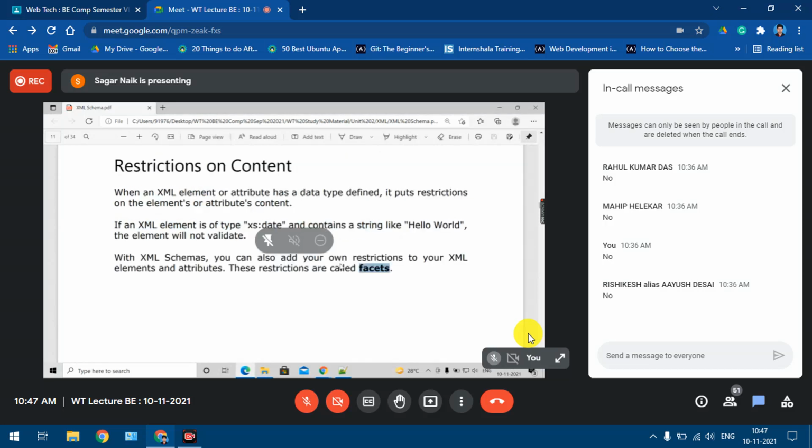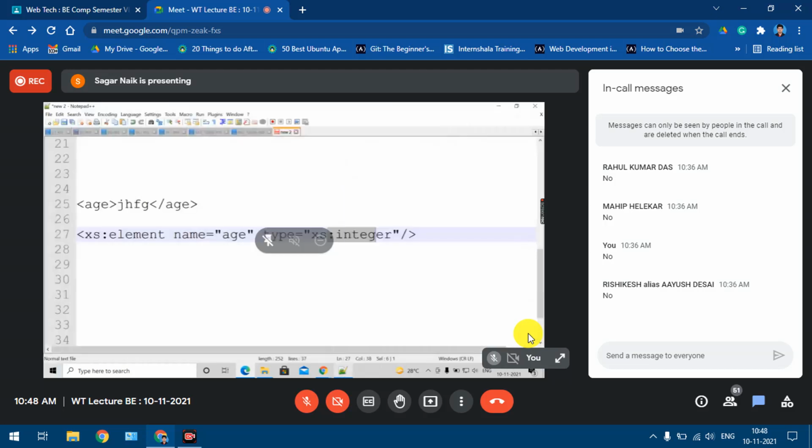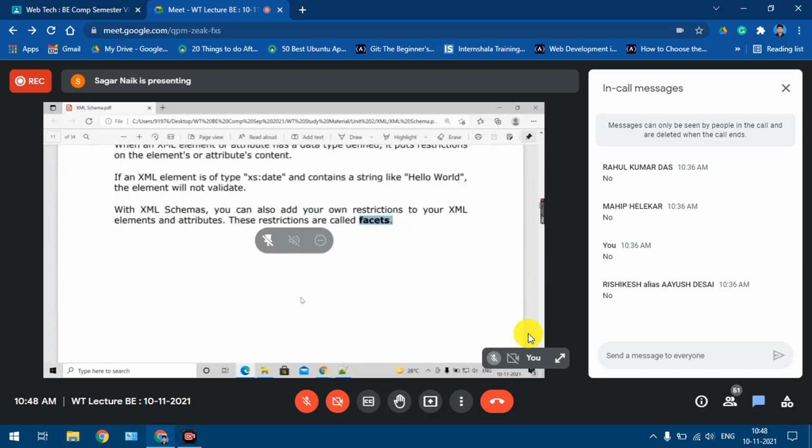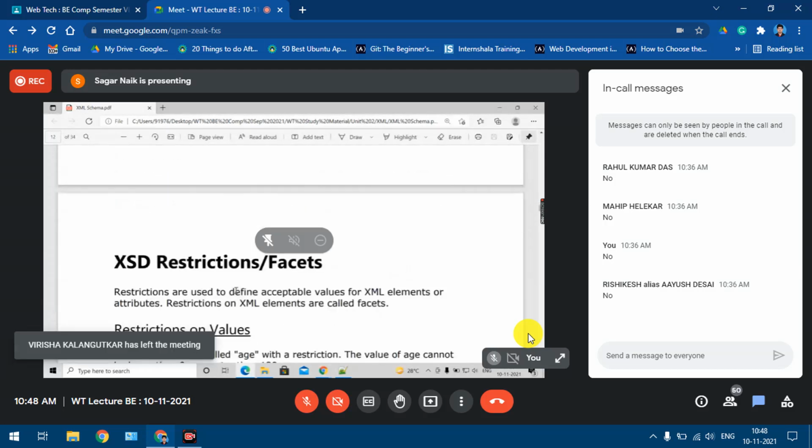This is one more reason why we say that XML schemas are more powerful than DTD. First of all, data types are provided, and because of the data types we are already imposing some kind of restrictions on the content. Now, in addition to these data types, the user can also provide his own restrictions, which are known as facets, right? We'll see some examples of these restrictions now. There are a lot of them, but we'll see some basic, frequently used ones.